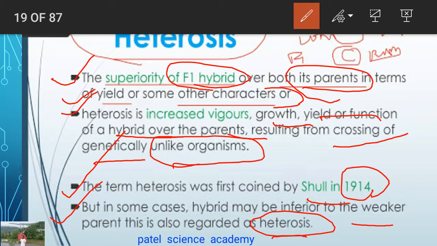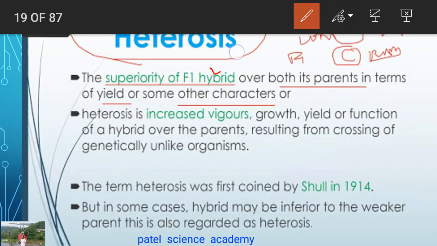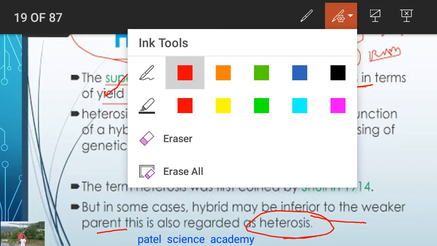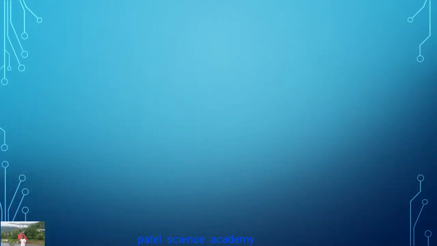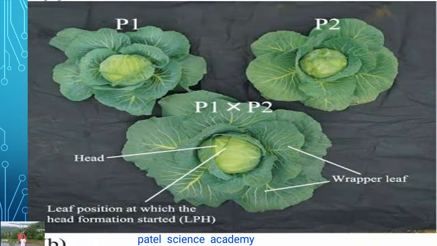So heterosis means the superiority of the F1 hybrid over both its parents in terms of yield and some other characters. And sometimes the hybrid may be inferior to the weaker parent. This is also regarded as heterosis. So all these terms are included in this technique. Now we'll see one by one all that technique. Till now I have explained to you about emasculation, bagging, tagging, and heterosis.